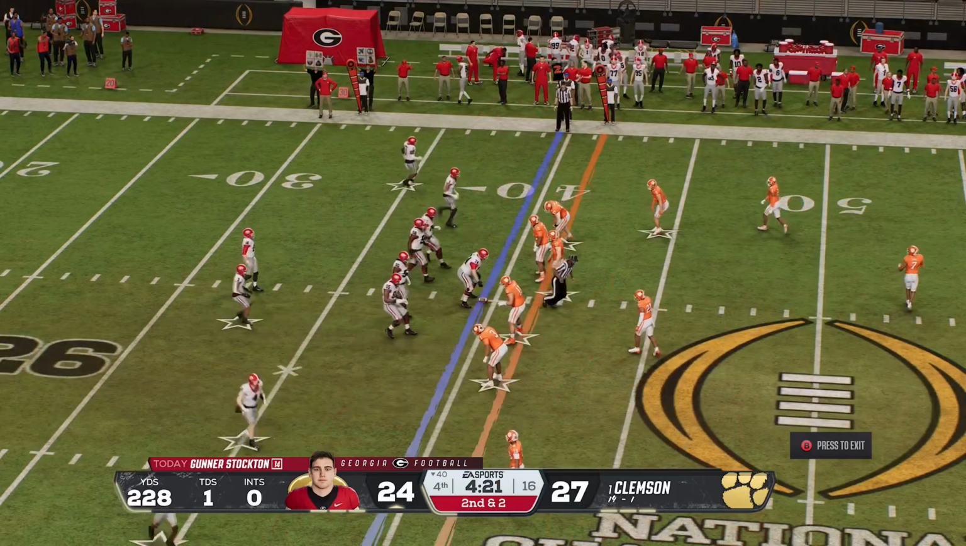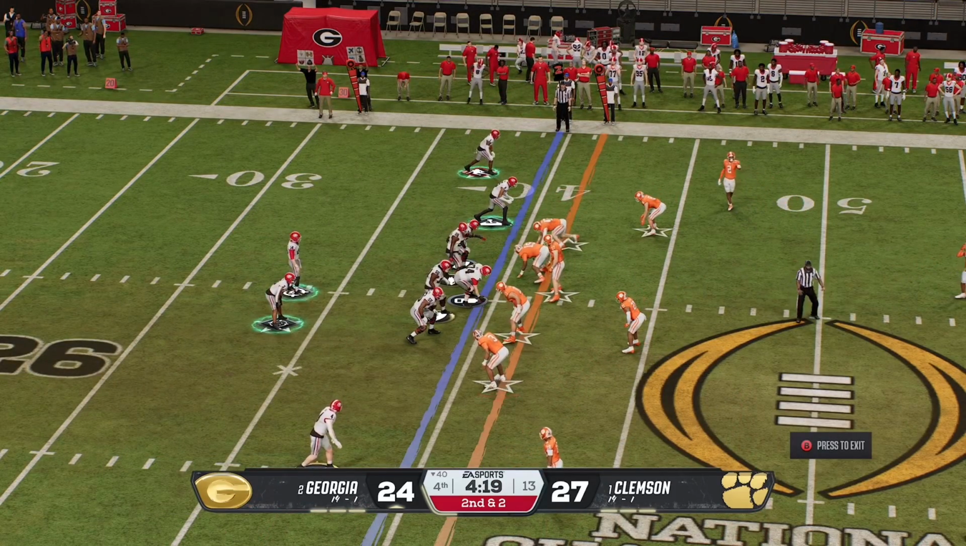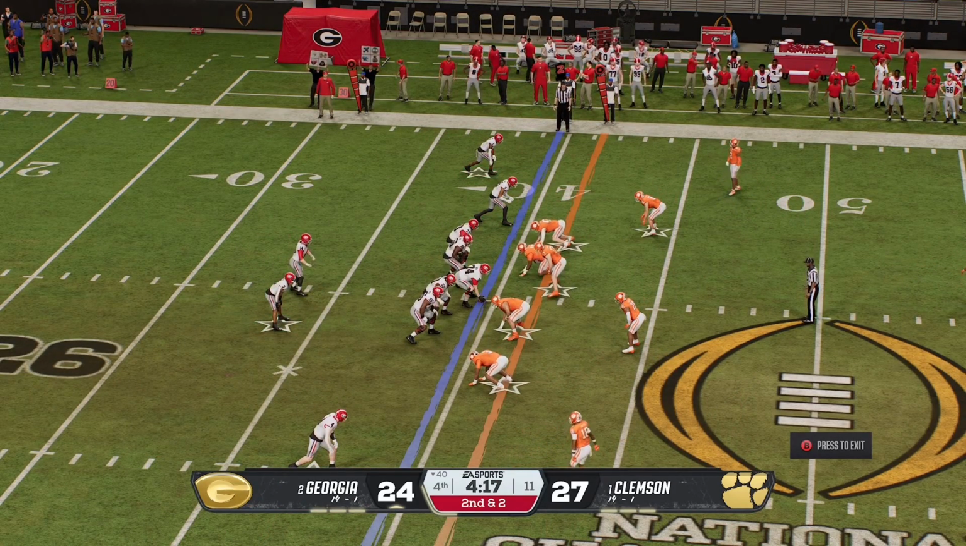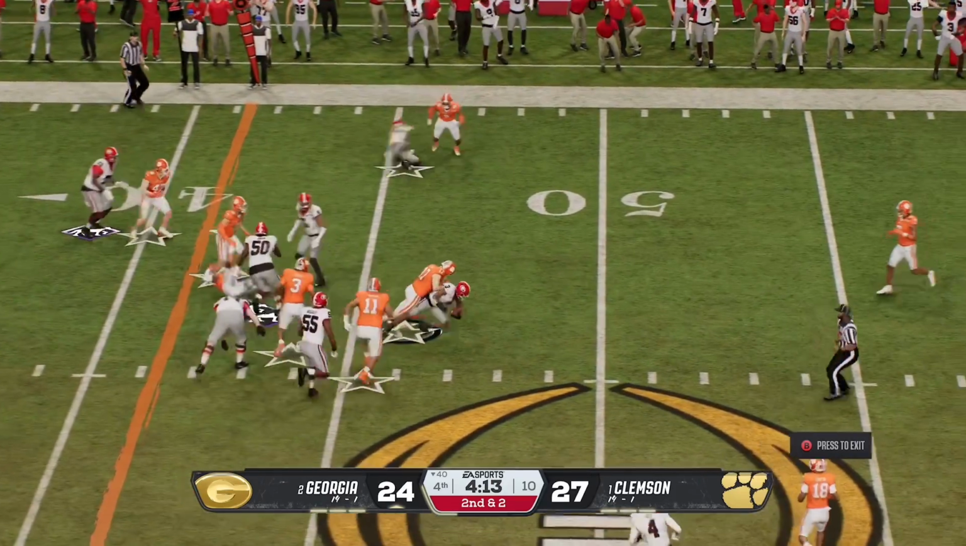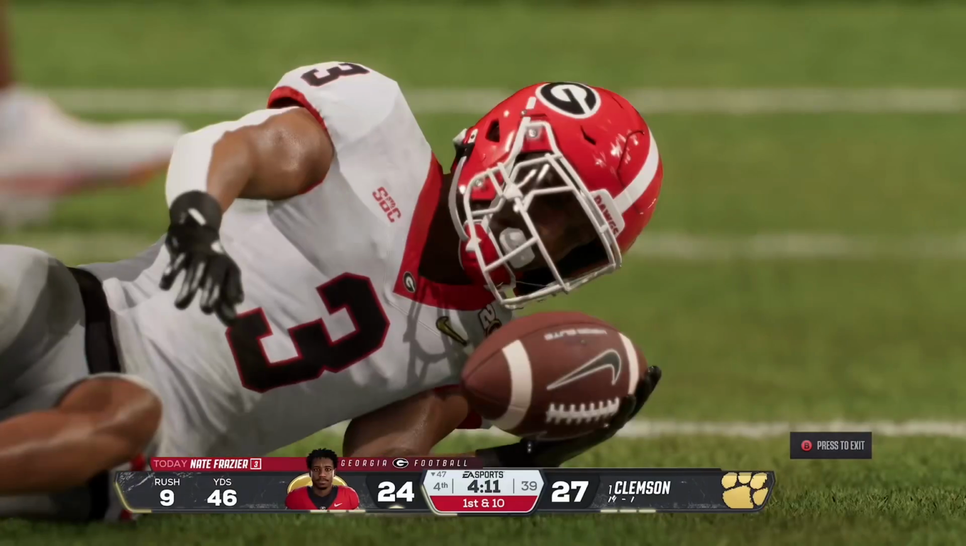2nd and 2. If you don't know your rival's entire roster, including your own, you're just not a real fan. That is my honest opinion. If you don't know your rival team's roster in and out, just like your own team's roster, great spin move from Nate Frazier there as well.